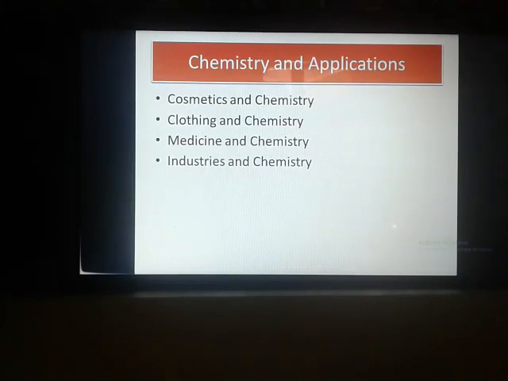So first of all, polymer chemistry has contributed to clothing technology by providing man-made or synthetic fiber. Natural polymer has been replaced by synthetic or man-made fiber. That is, chemistry has an important role.